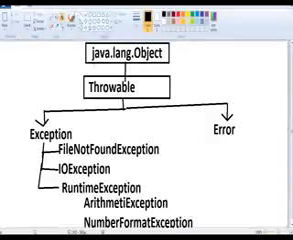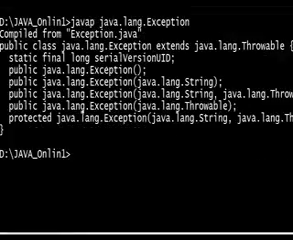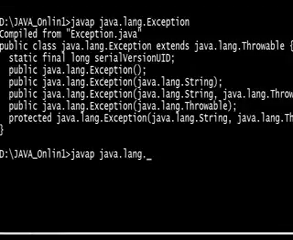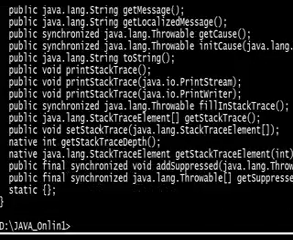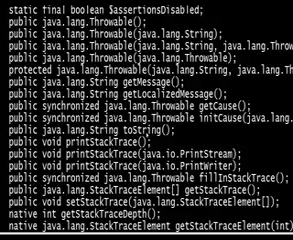This is a diagram for the exception hierarchy, right? The main superclass is Throwable. What are the Throwable methods? I want to see the Throwable methods. See, javap java.lang. In Exception, there are no methods. There are only constructors. I want to see the Throwable methods. In Throwable we have methods. If you want to see the message, getMessage is there. We have other methods also.